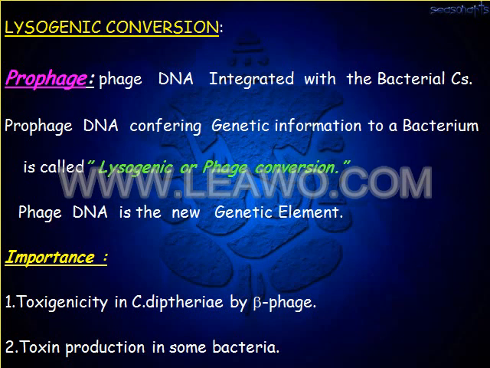An example is the toxigenic strains of Corynebacterium diphtheriae, which are integrated with the beta phage. Once the beta phage is removed from this Corynebacterium diphtheriae, they lose their toxicity and become non-pathogenic or non-toxigenic strains. So this is about the lysogenic phase.